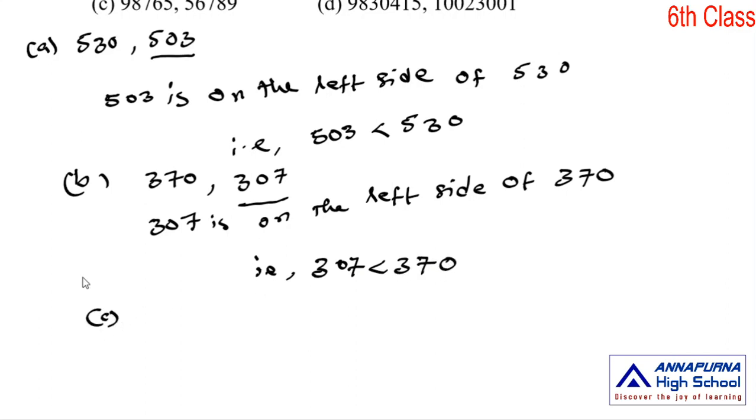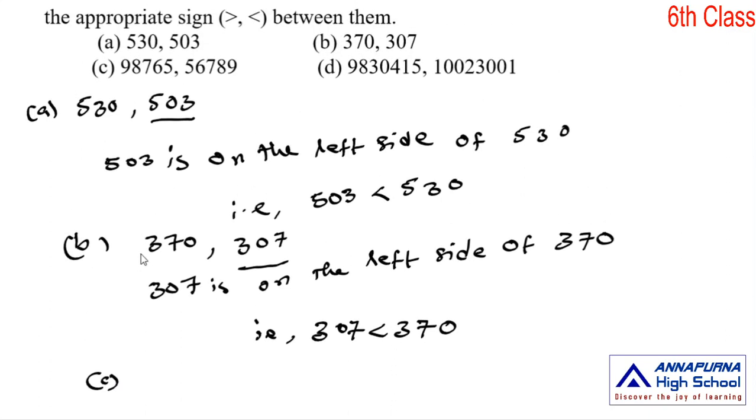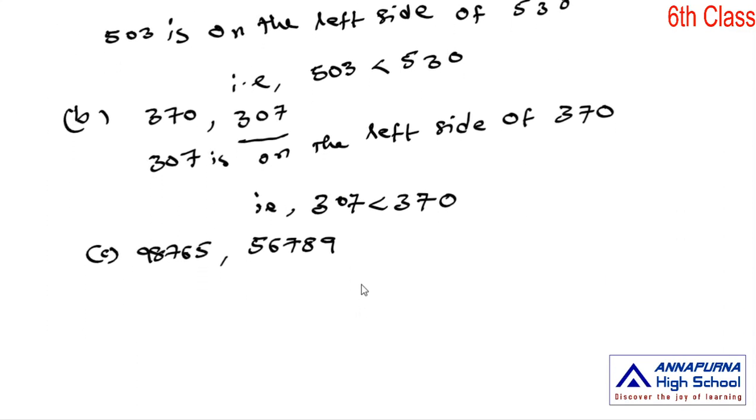Next, C1. What is the C1? 98,765 and 56,789. On the number line, 56,789 is on the left side of the other number 98,765.